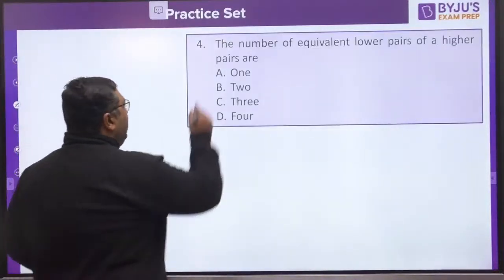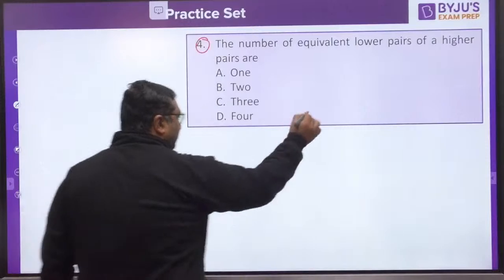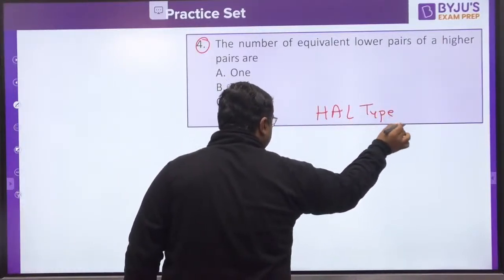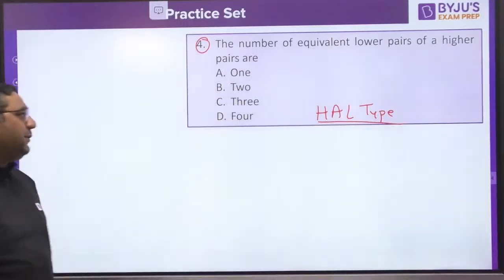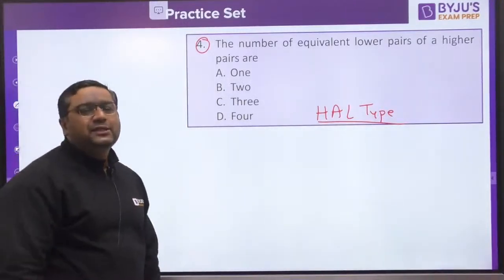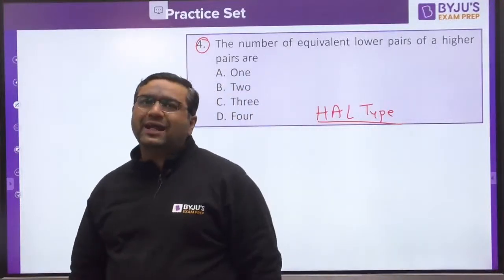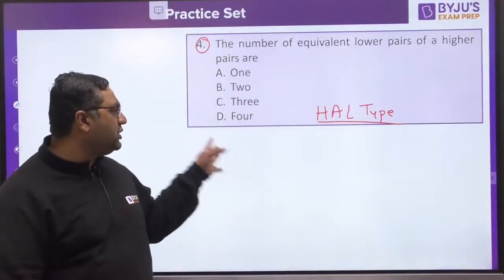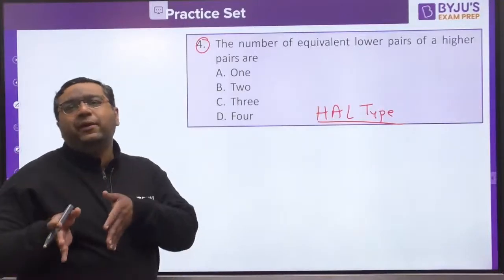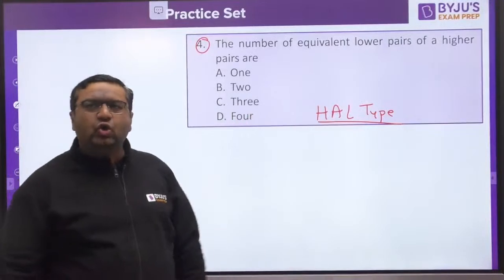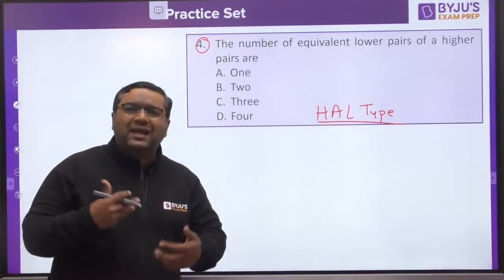This time it is a very easy question. This is HAL type. This type of question you will get in HAL, because in HAL the time is less, questions are more. So in HAL you would be having this type of questions more. That one higher pair is equivalent to what? In BARC chances are less for these questions. So I am covering both types.